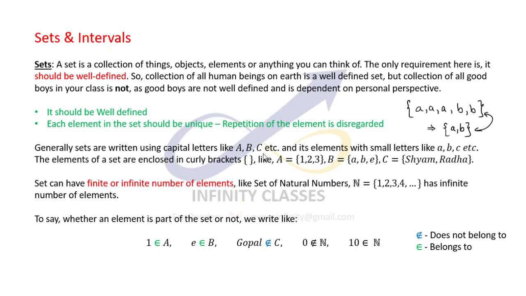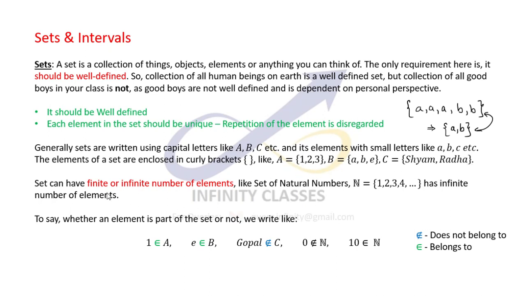Generally, we use capital letters to identify the sets. So capital A, capital B, capital C represent a set, while if we want to write out the elements in the set, we write them down in curly brackets. So these are certain examples of sets.